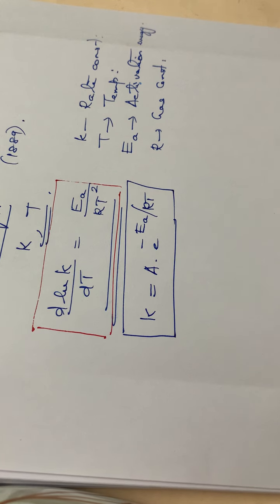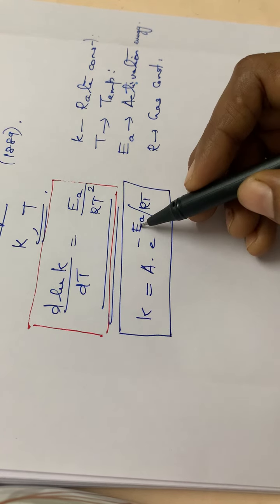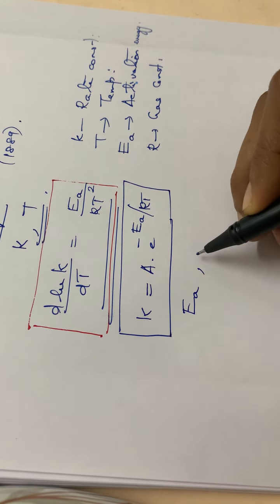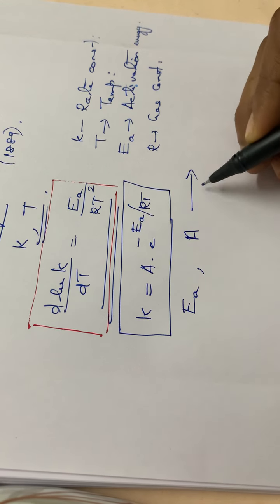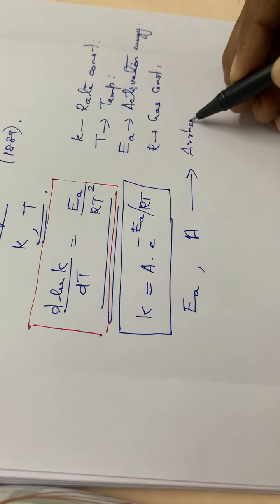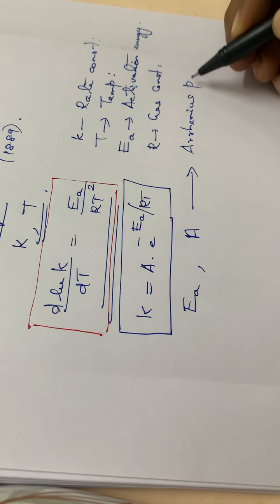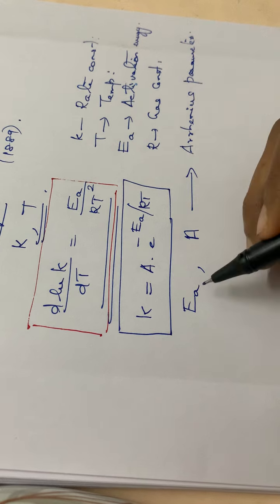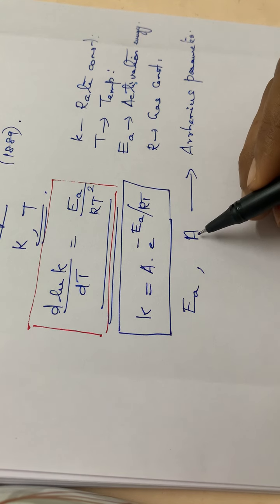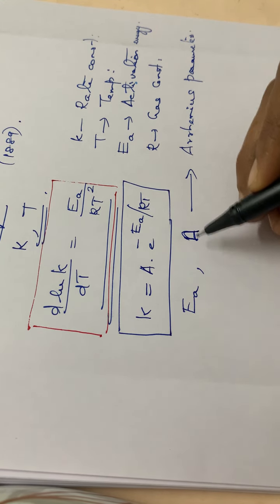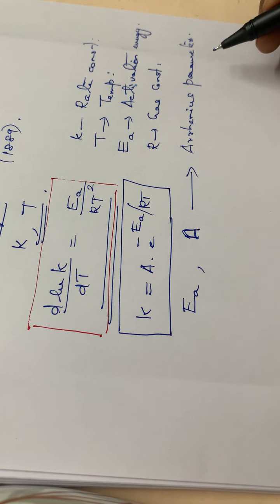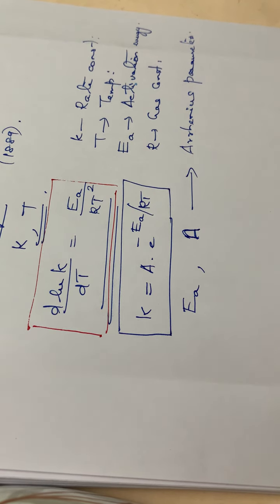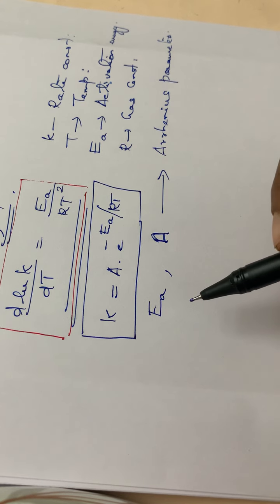Here Ea is the energy of activation, and A, both of these are called the Arrhenius parameters. So in your problem, sometimes it is asked to calculate the energy of activation and A. Together they are called the Arrhenius parameters, and they are constant values.